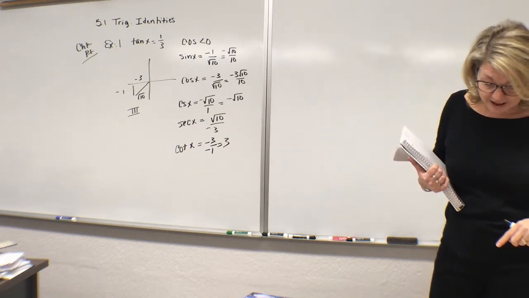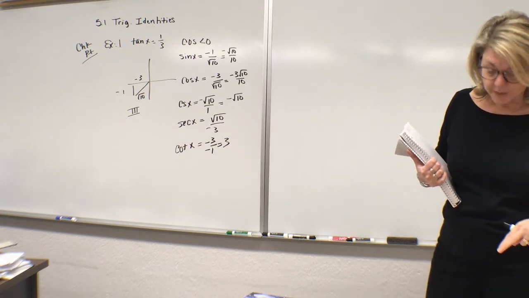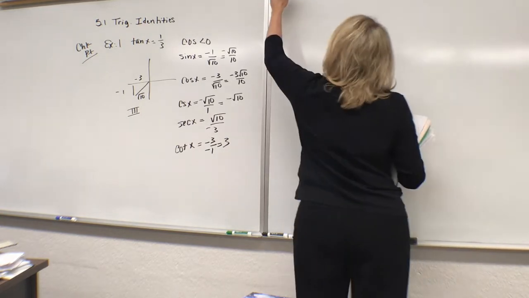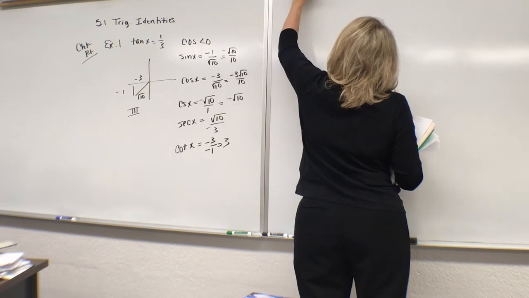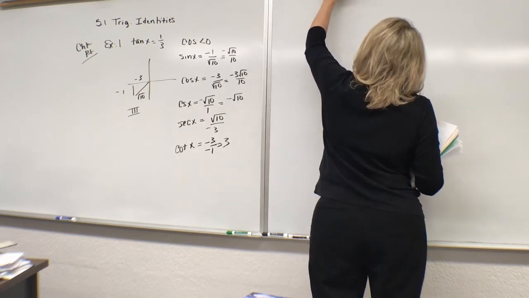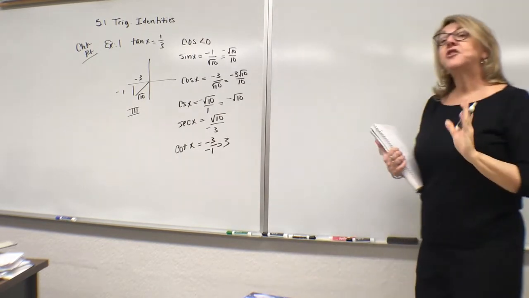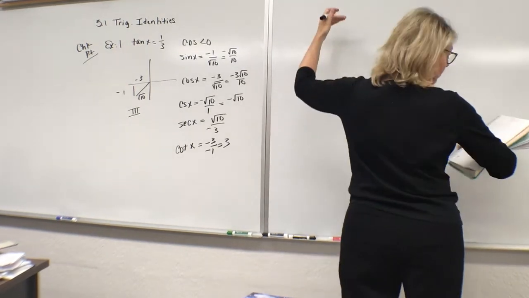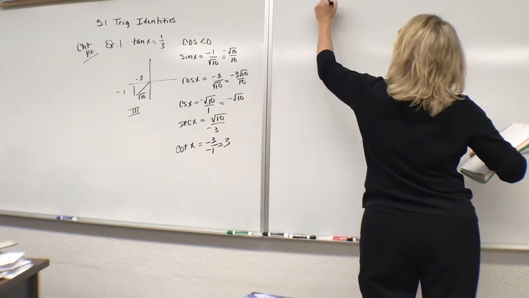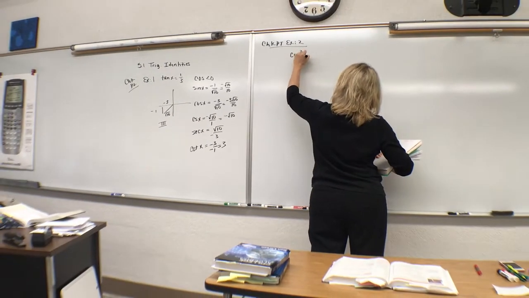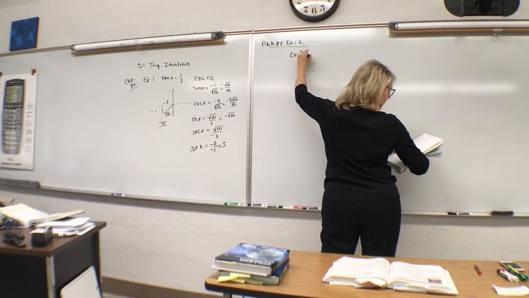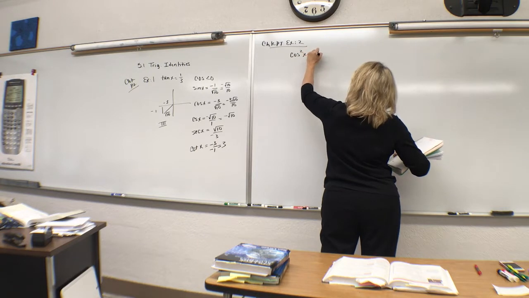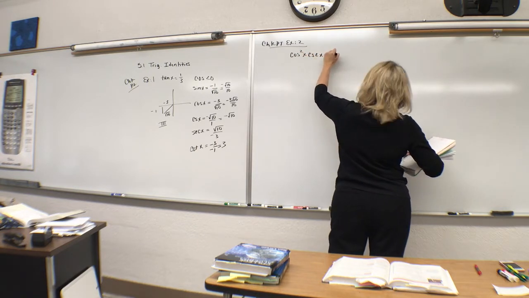So let's take a look at a simplifying checkpoint for example number 2. We have an expression, it's not an equation, so all we're charged to do here is to simplify. We have cosine squared x times cosecant x, and we're subtracting cosecant x.